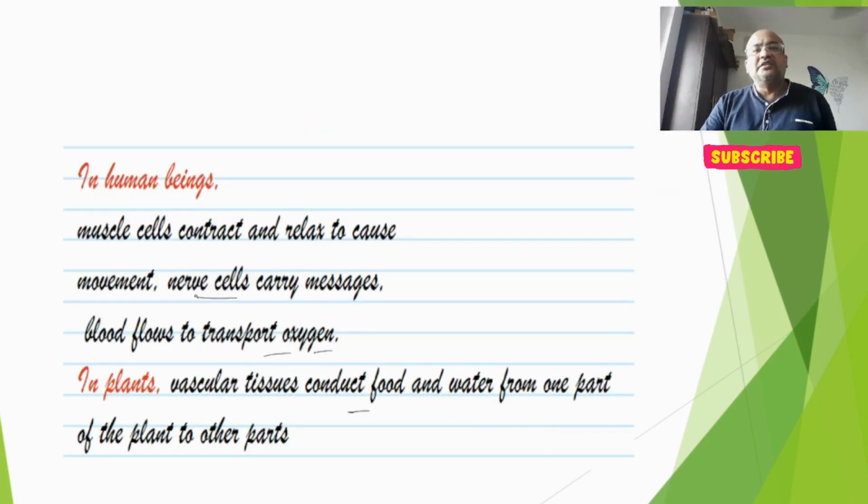So in human beings, muscle cells contract and relax to cause movement. Nerve cells carry messages. Blood flows to transport oxygen. In plants, you will see that vascular tissue conducts food and water from one part of the plant to another part.